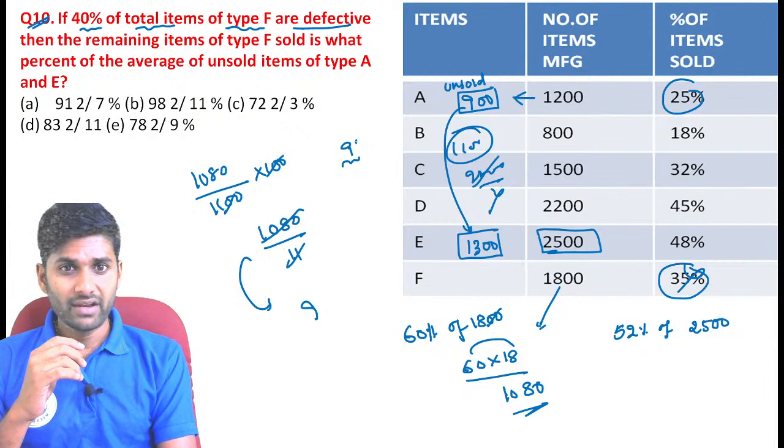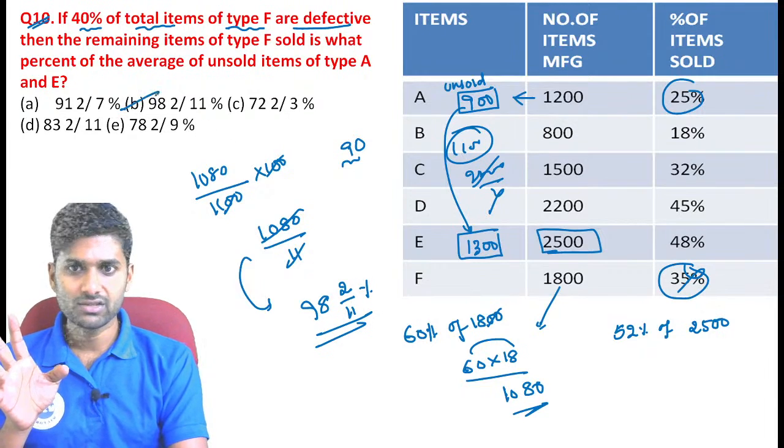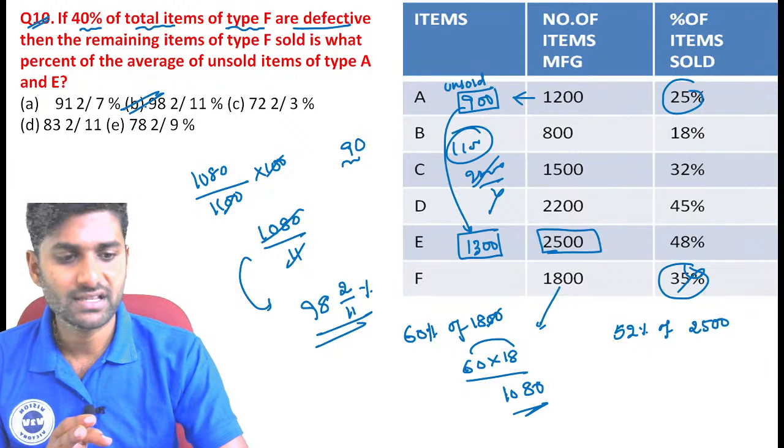Now see, we have a 90. 11 8s are 88 guys. 11 8s are 88, remainder 2. So that is the value 98 2 by 11%. This is the answer guys.